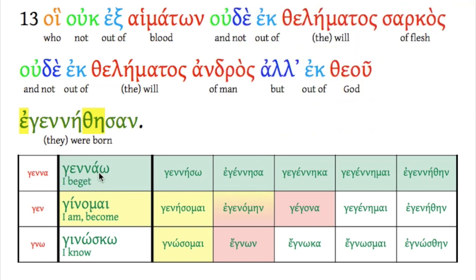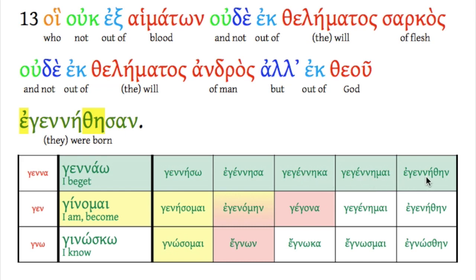Gennao means I beget. Now, these three verbs can be very confusing. So gather round me, children. I'm going to share with you some good wisdom, okay? This is a really good tip because it will help you keep these three verbs sorted out. If you have gennao, I want you to notice that you always have a double nun in every form. Gen with two nuns.